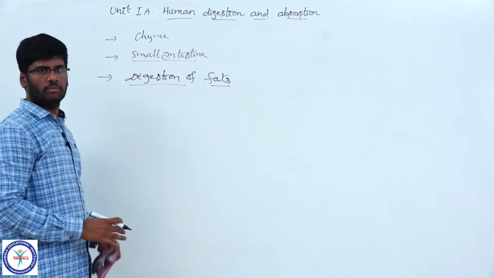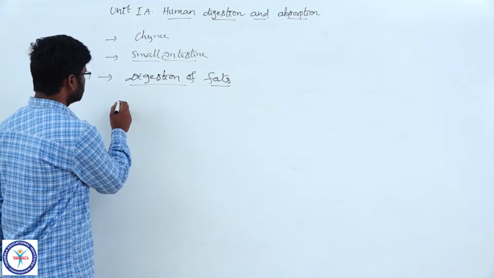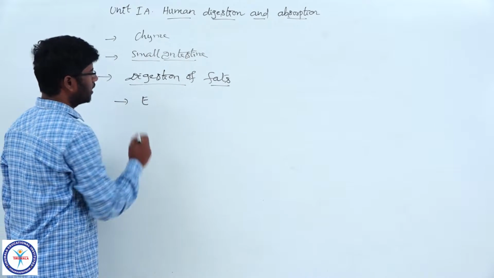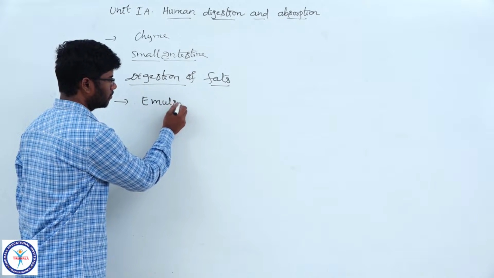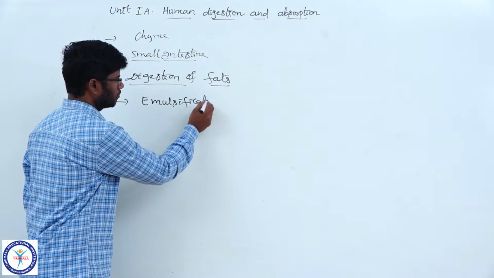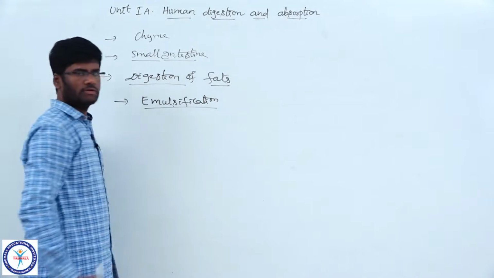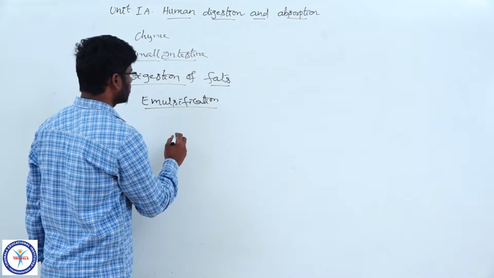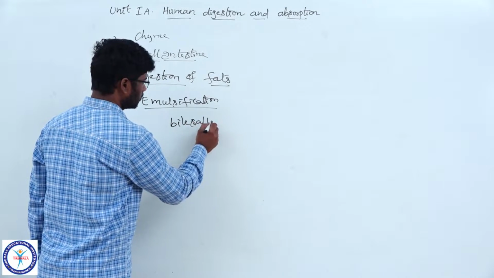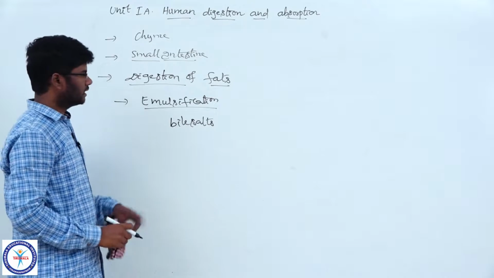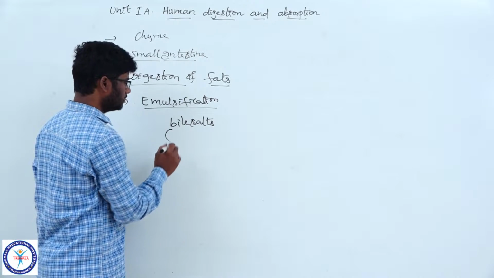Protein digestion is over. Come to digestion of the fats. Fat digestion starts with emulsification. Emulsification occurs by bile salts. That is the reason why these bile salts are referred to as